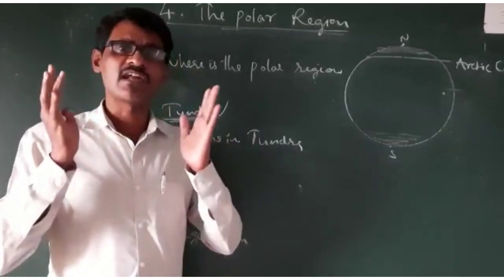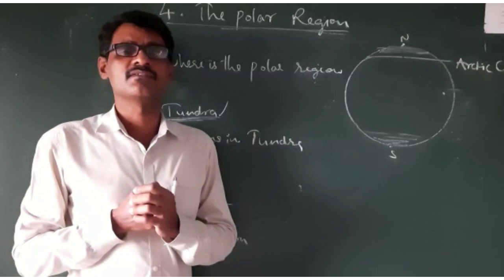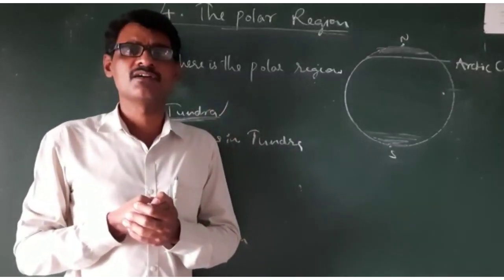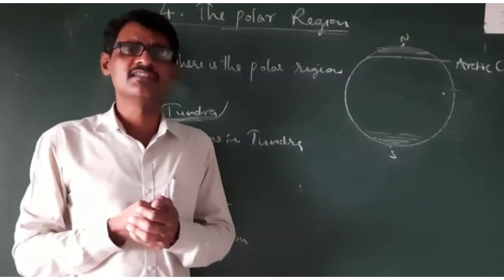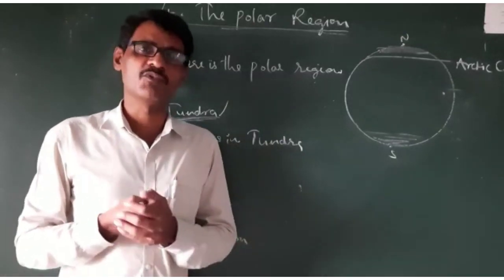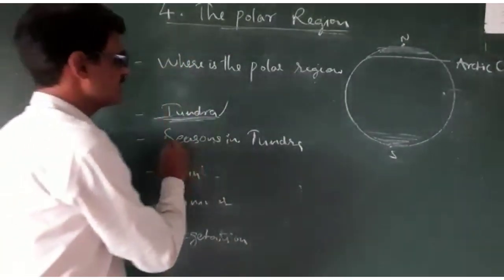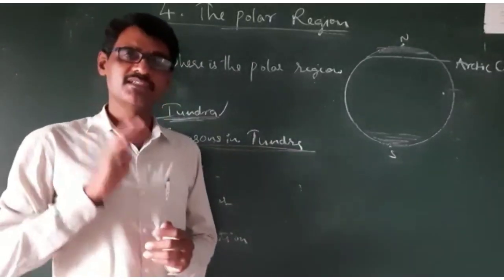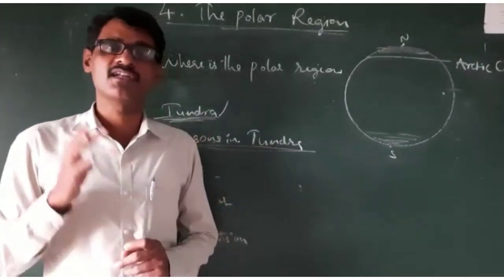What type of climate and what type of seasons are there? And the people who are living in that tundra region, how can they live? How can they bear that type of climate? And are there animals or birds in that region? So, let's learn about that. Here in tundra, there are seasons: summer season and winter season. Only two seasons are there, not like our India.